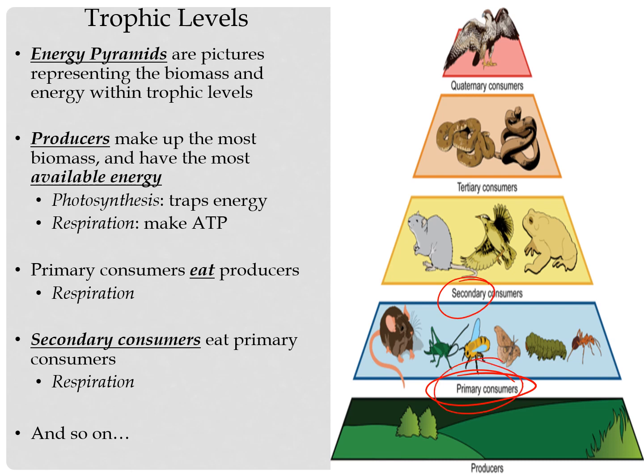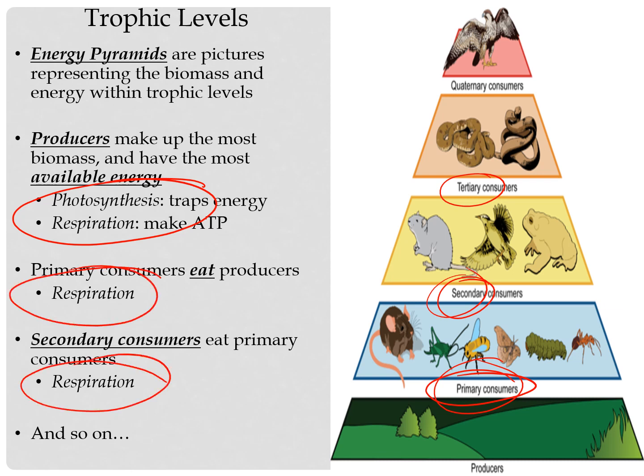Step 1, Step 2, Step 3. The tertiary consumers would eat the secondary consumers, and so on. Notice that the producers at the bottom carry out both photosynthesis and respiration because they make food from the sun's energy, but everything else only does respiration. These consumers are not making their own food. They're not doing photosynthesis. They only do respiration. Once they get food, they can make their own ATP by their own life processes.